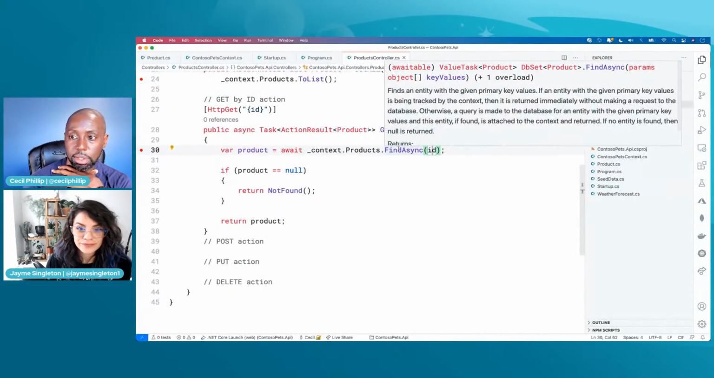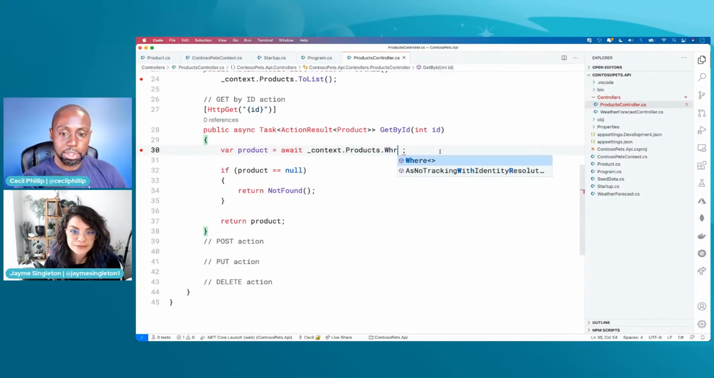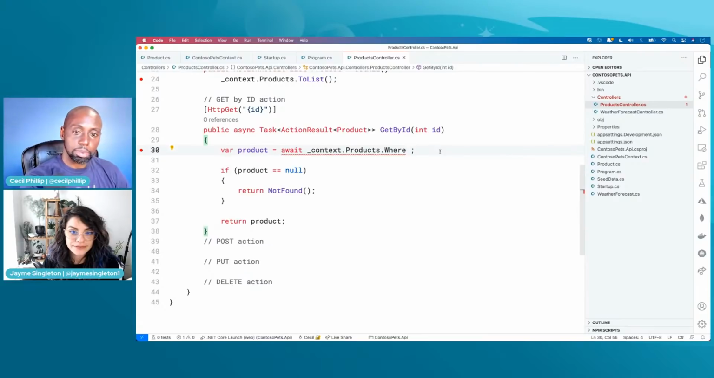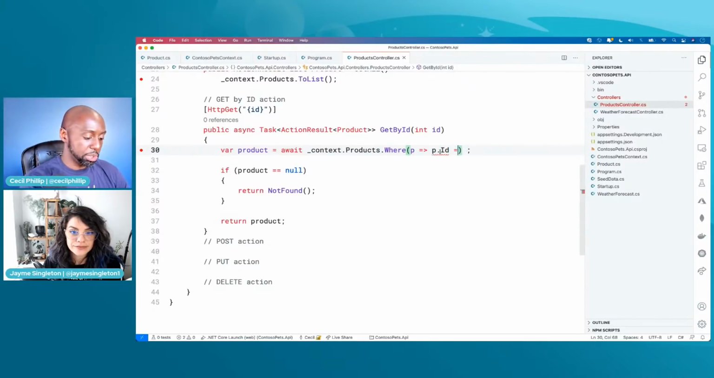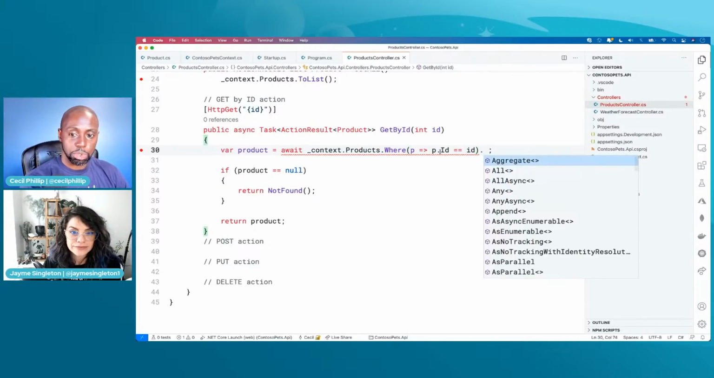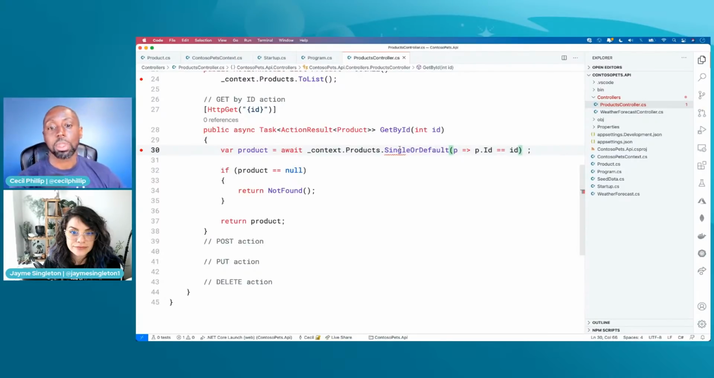Find async. All right, this is what I think I'm going to do. I'm going to change the query. Let's see if this works, folks. I'm going to use LINQ instead. I'm going to say where. I'll tell y'all what I'm doing in a second. I'm going to use a different querying syntax. I'm going to say where p dot ID equal to the ID. Right, and then I'm going to do, actually I'll do this one, single or default. Great, there we go.